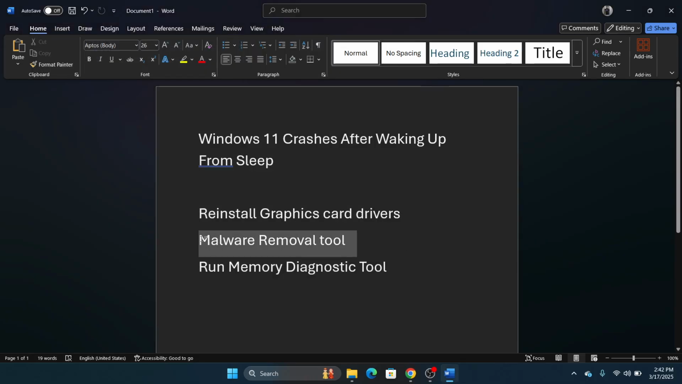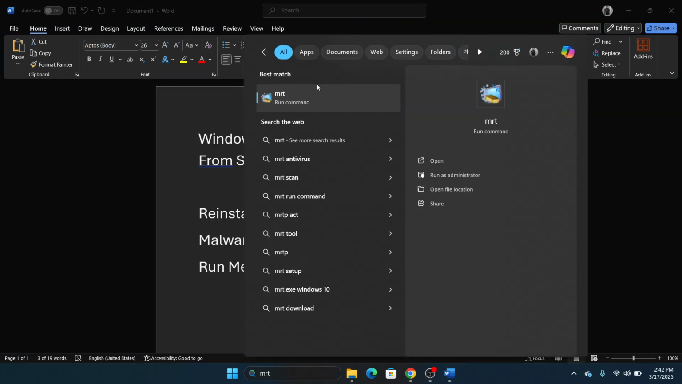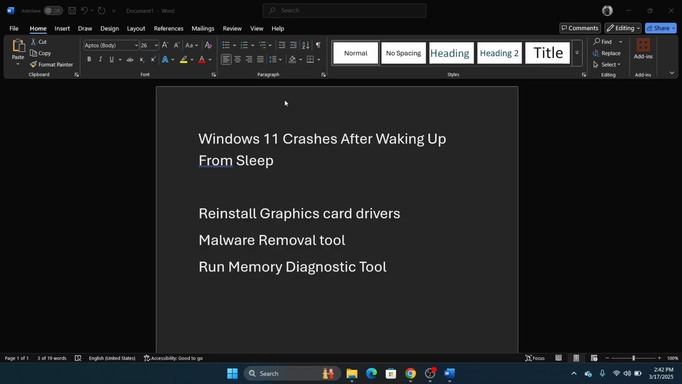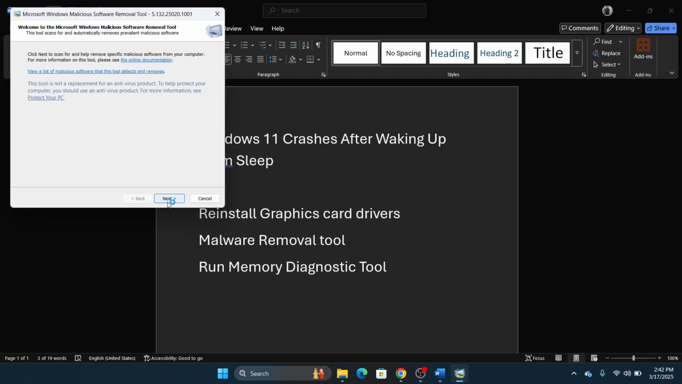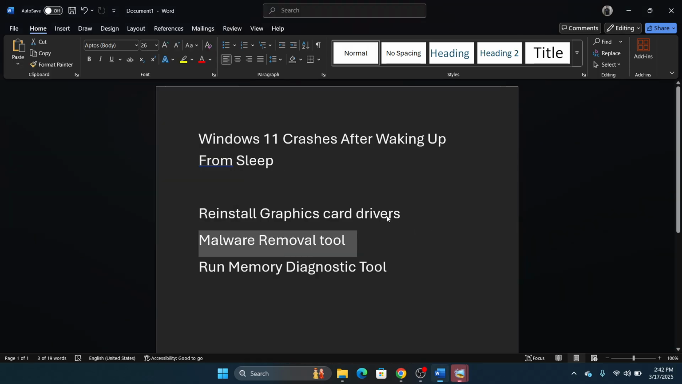If this doesn't work, then malware could be another reason. So here's what you can do. Search for the word MRT and then go to MRT, the run command. Okay, and then it will open the malware removal tool. Then you can click on next. You can select full scan and then on next once again to initiate the scan.